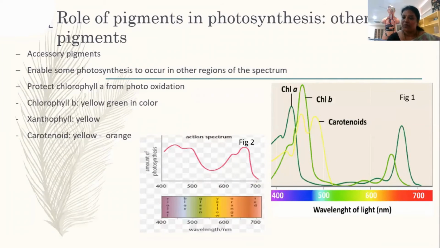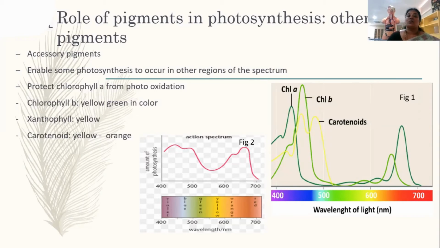So who did this absorption? These accessory pigments did the absorption. They are just like add-ons which help in the process of photosynthesis. Who are they? Chlorophyll B, carotenoids and xanthophylls.